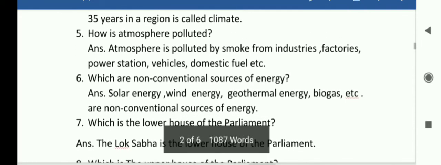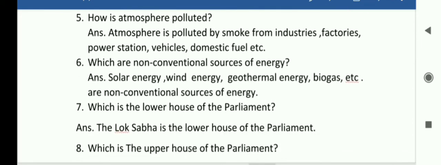How is atmosphere polluted? So remember dear students, atmosphere is polluted by smoke from industries, factories, power stations, vehicles, domestic fuel, etc. Same way dear students, 6 number, which are non-conventional sources of energy?